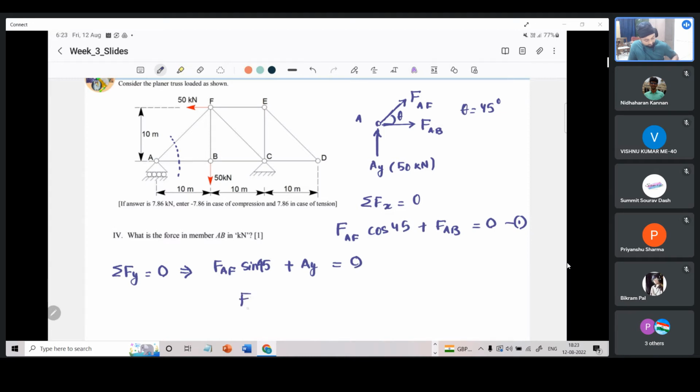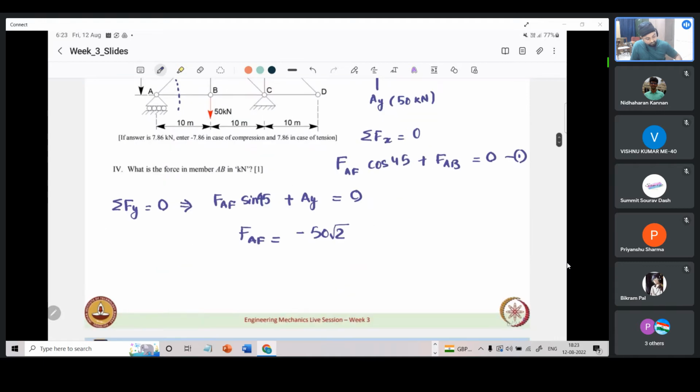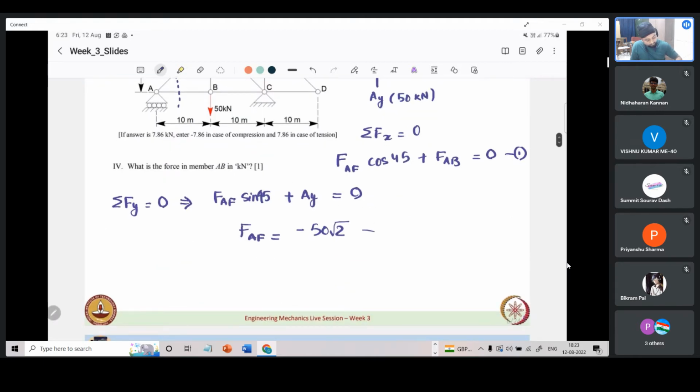So FAF comes out to be minus 50 root 2, if we work it out. Okay, so if we were to substitute that here, what will we get? Minus 50 root 2 by root 2 plus FAB equals 0. And finally FAB we get as 50 kilonewton. So this is the answer to this question, 50 kilonewton.